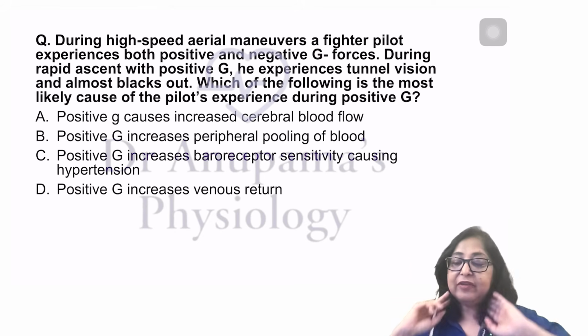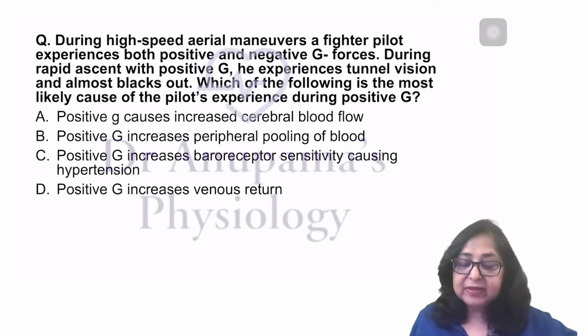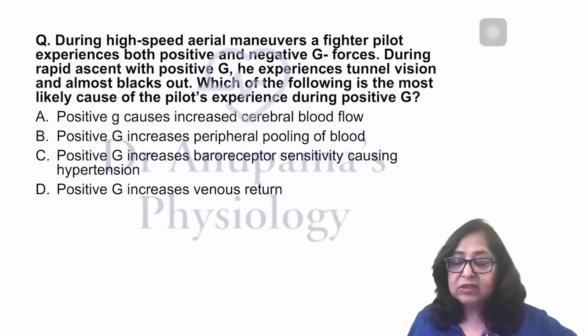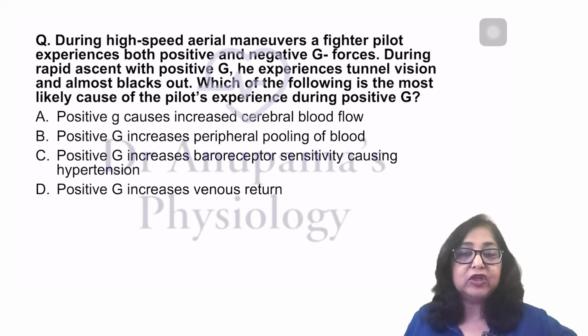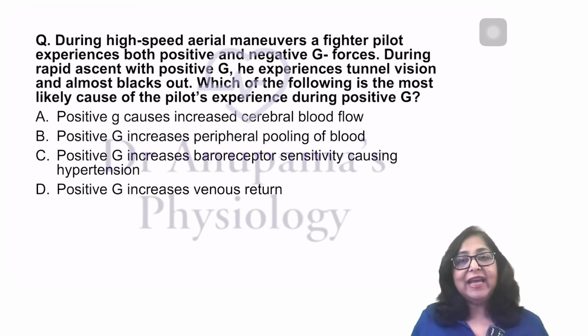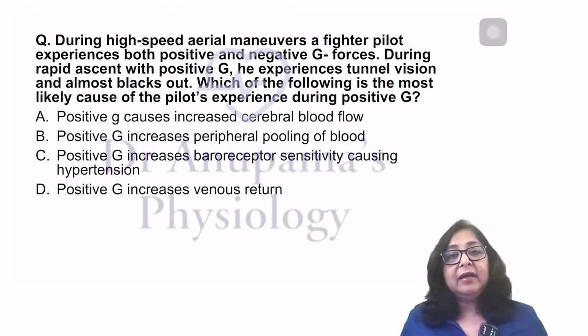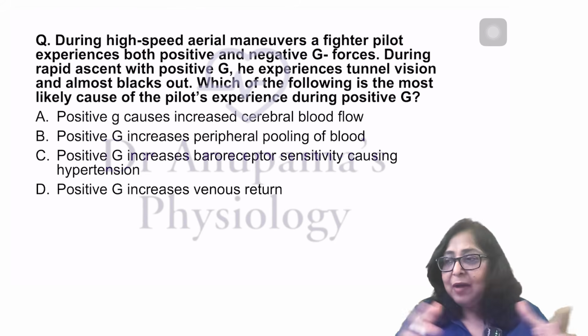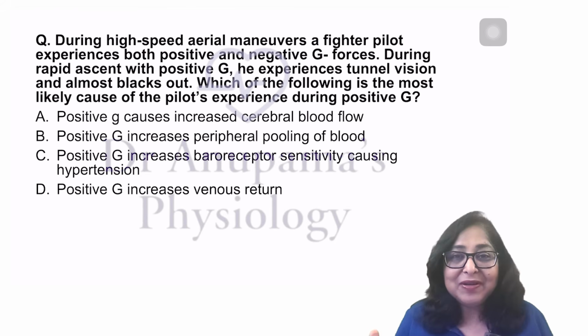During high-speed aerial maneuvers, a fighter pilot experiences both positive and negative G forces. During rapid ascent with positive G, he experiences tunnel vision and almost blacks out. Which of the following is the most likely cause of the pilot's experience during positive G? So, positive G and negative G forces. Most of us will never experience these.